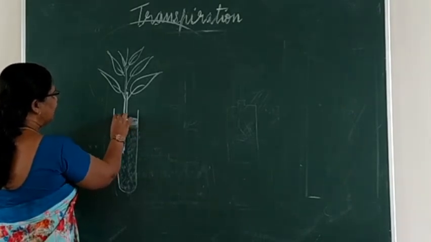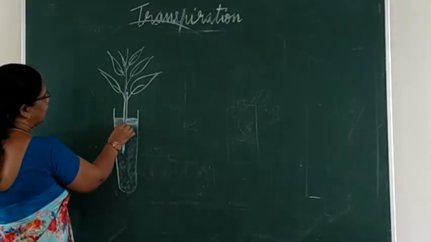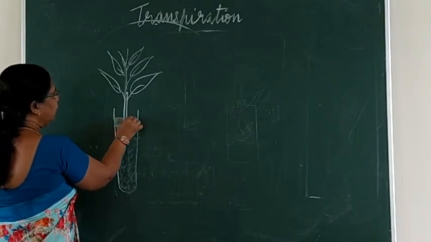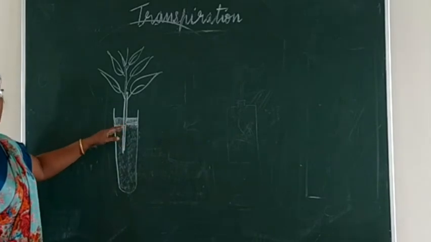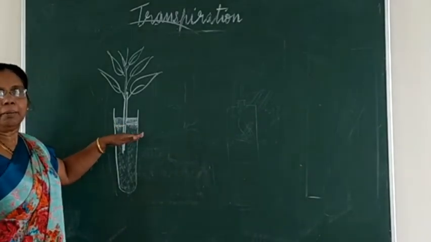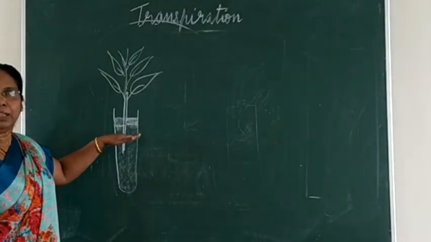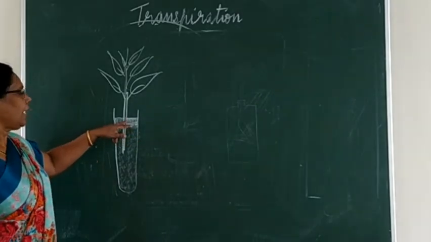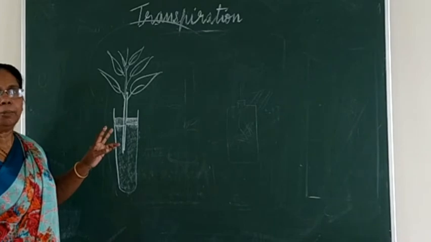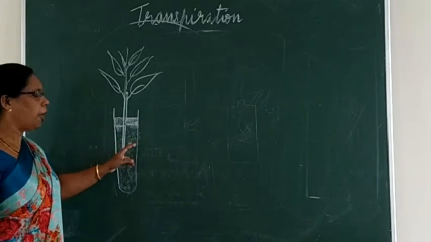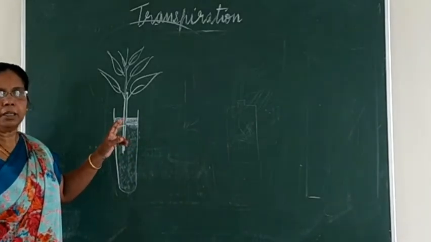The density of the oil is less than that of water. It will float on the water, and over the entire top surface you can see the oil will make a thin film. Okay. So why are we putting this oil into this test tube? Yes, to prevent the evaporation of water.